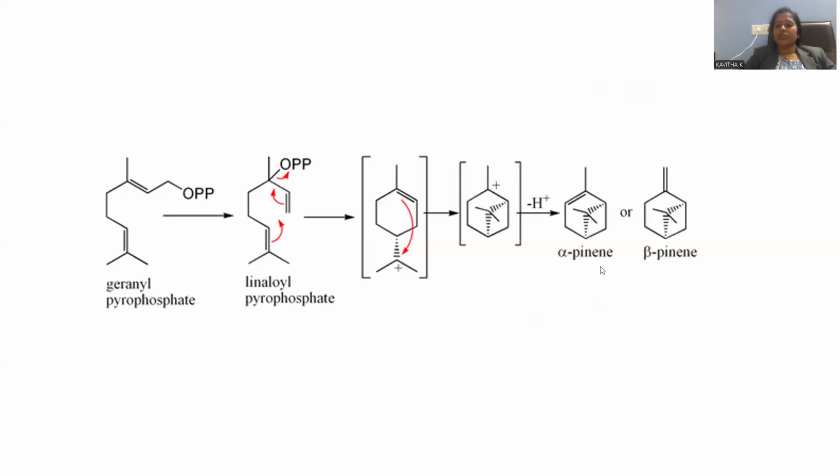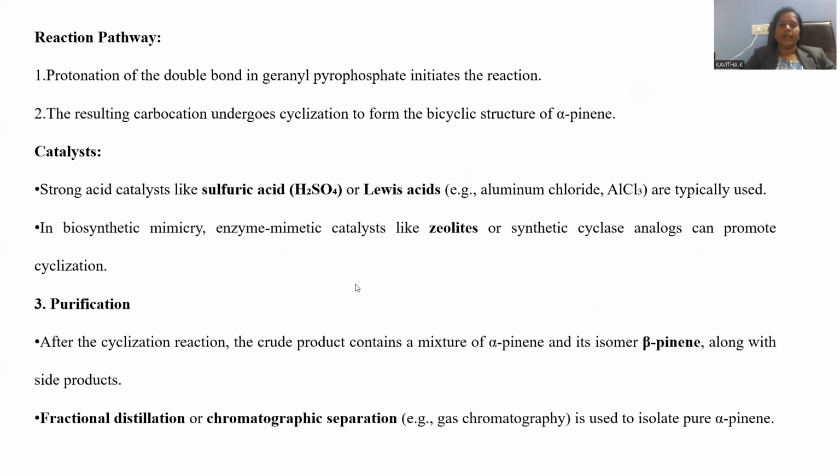But in the natural context, alpha pinene is the most abundantly available material, extracted from the essential oil of pine trees. Beta pinene is also possible, but the abundant material will be alpha pinene only. This is the way the entire synthetic route in the laboratory for alpha pinene synthesis is provided.